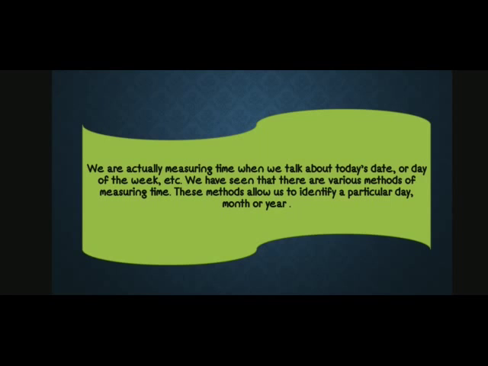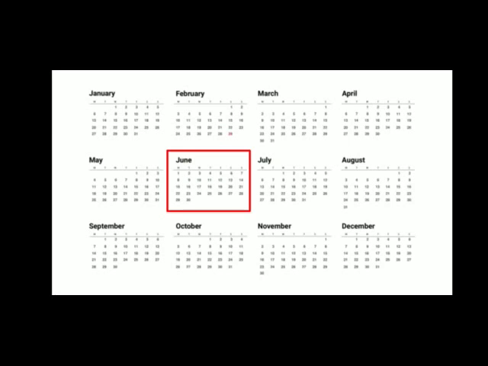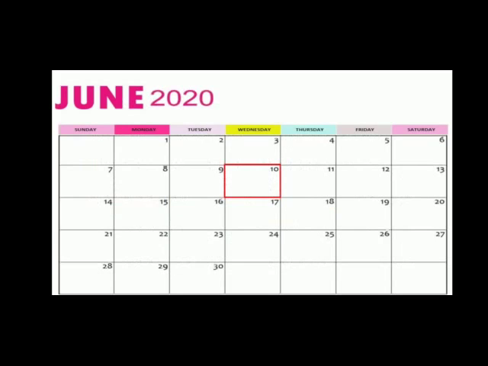To identify a particular day, month or year, it is helpful for us. When it is June today, we know that the earlier month was May and the next one will be July. If it is 10th of June today, we can tell that tomorrow will be 11th of June and yesterday was 9th of June.